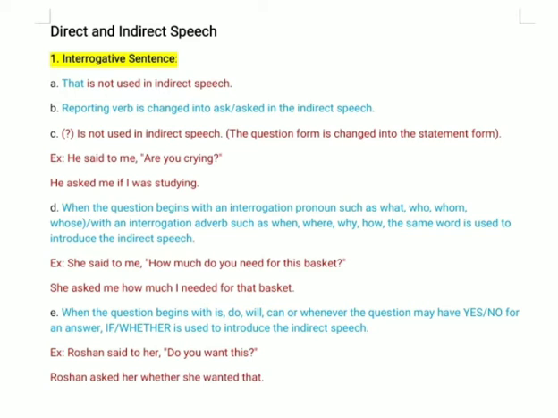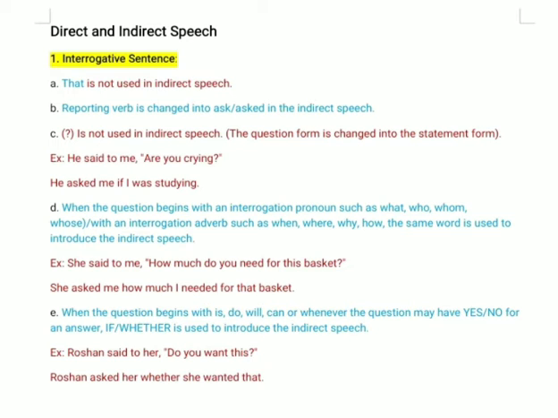Last class we read about the changes of pronouns and the nearness of time. So "you" will be converted into "I", then "I need", and "this basket" will change to "that basket". So she said to me, "How much do you need for this basket?" This is in direct speech. When we convert this direct into indirect speech, we will get: she asked me how much I needed for that basket.